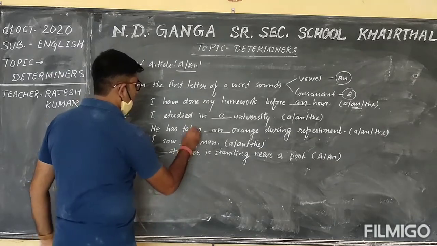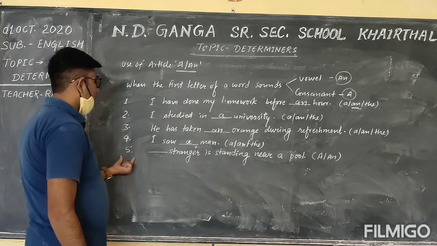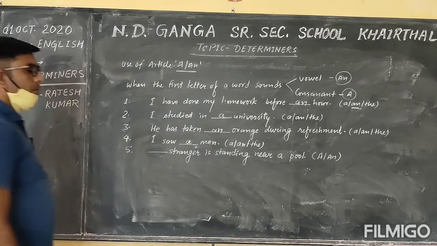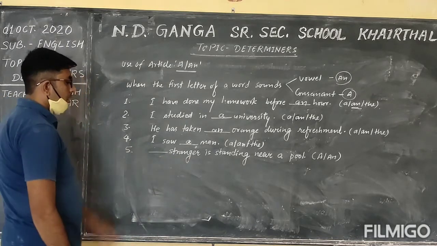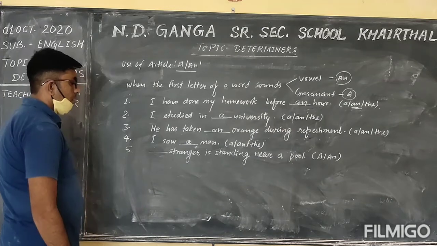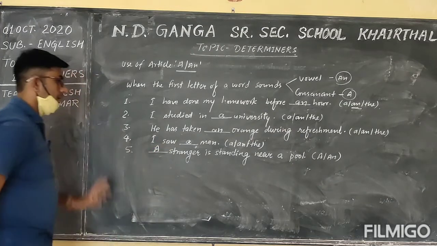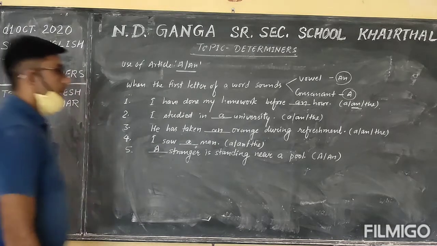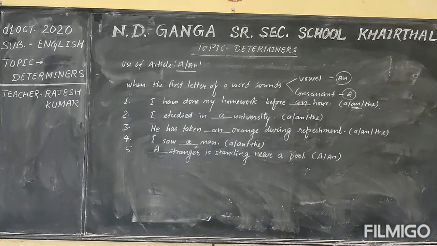The fifth question, space stranger standing near a pool. Stranger's first letter sounds consonant, so there will be answer article a. Okay students, we have completed the use of article.